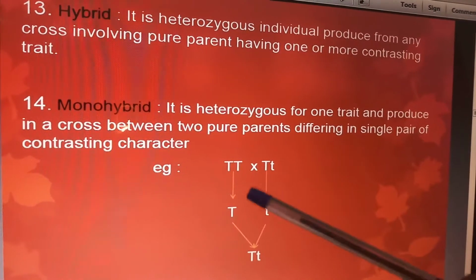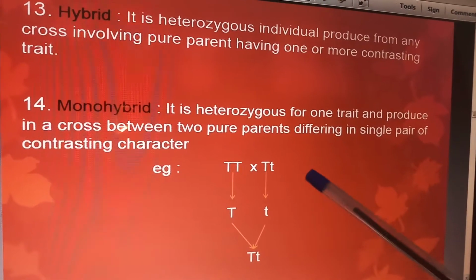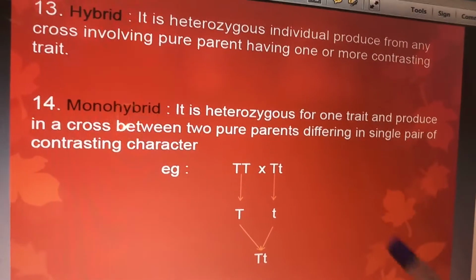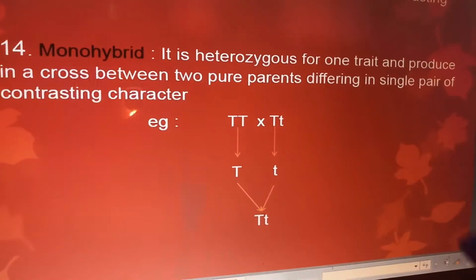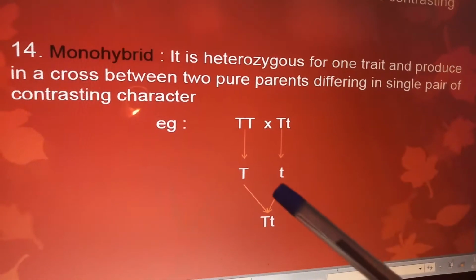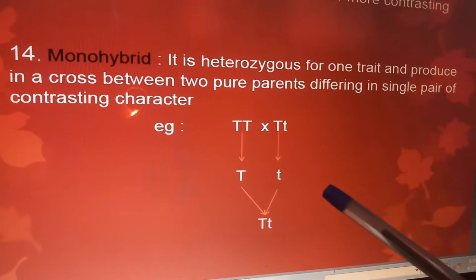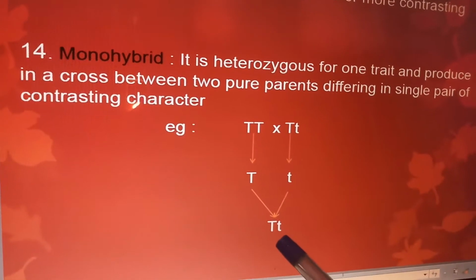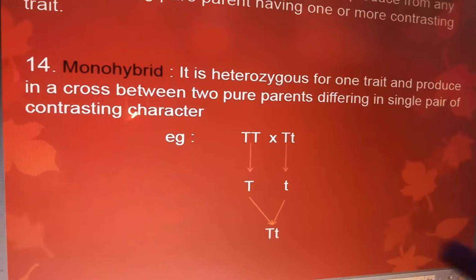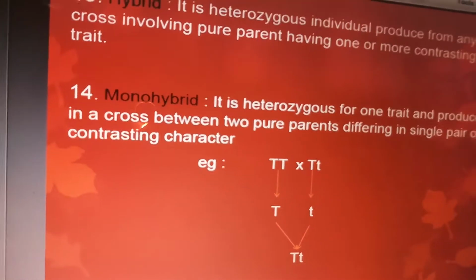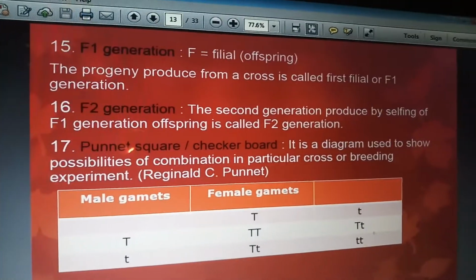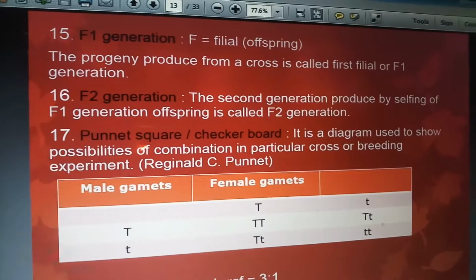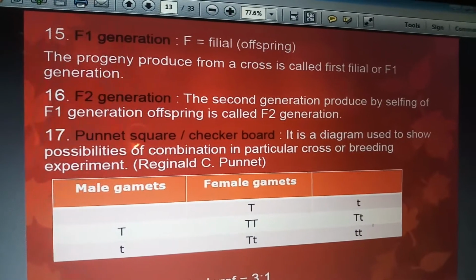If I write the capital T and cross it with small t, then in the first generation they break here the capital T and the small t, and both combine together, and this is a capital T small t. This is a combination of both. Now further you can see the F1 generation. What do you mean by F1? F stands for filial or offspring.